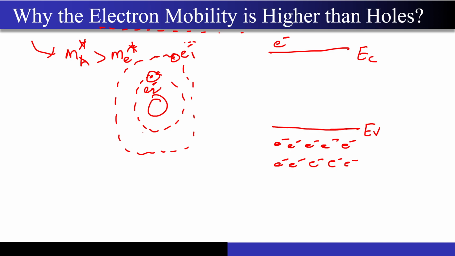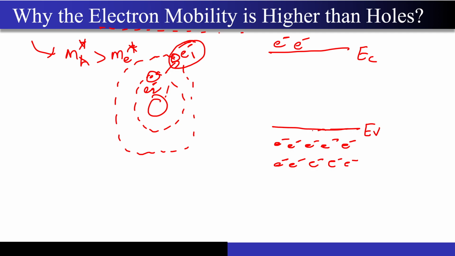Electrons which are tightly bound to the nucleus, will they take part in the conduction, or electrons which are loosely bound, will they take part in the conduction? Loosely bound, exactly, right? So electron 1 is a loosely bound electron, correct? So whatever electrons are present in the conduction band, they are extremely loosely bound electrons, they are free, I mean, right?